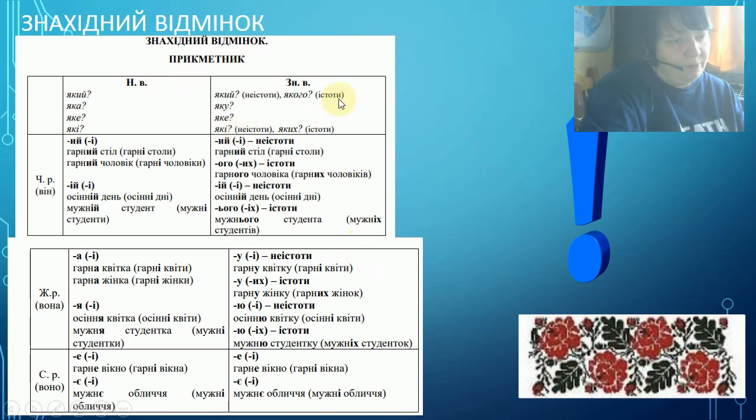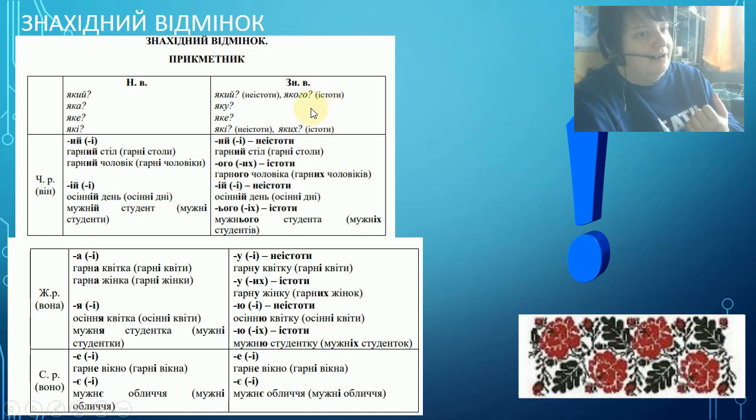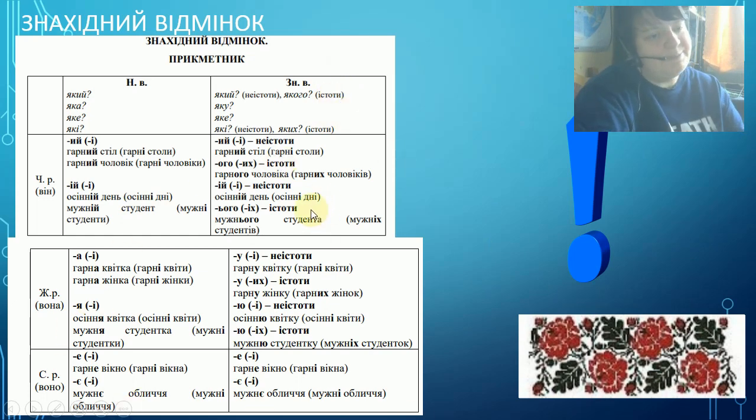And as for this accusative case, it's about the things that we have seen and the things that we have found somewhere. We talk about them in this case, in accusative case. Let's pay attention to the endings.